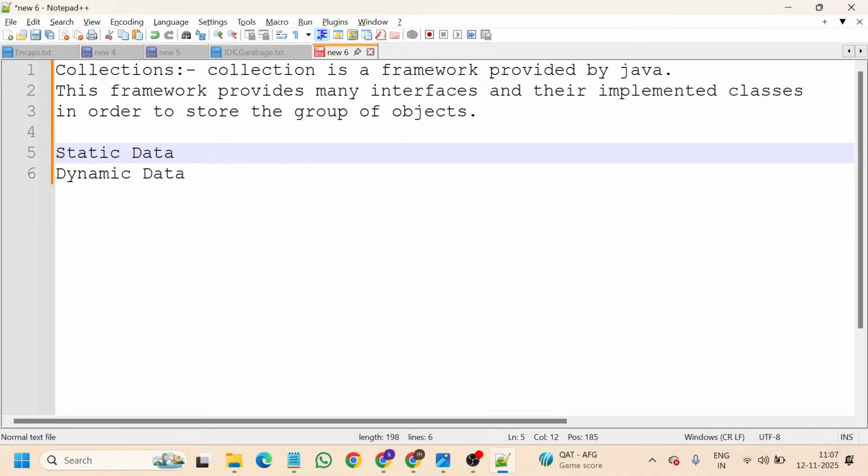But when coming to dynamic data, you can simply say the number of working days that you are working in a week. In this week I am working only Wednesday, Thursday and Friday. So Monday and Tuesday are my week's holidays. It is not static data for my company. So they will mark me as absent on Monday and Tuesday. Why? Because I am on leave.